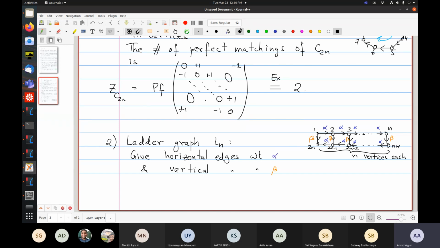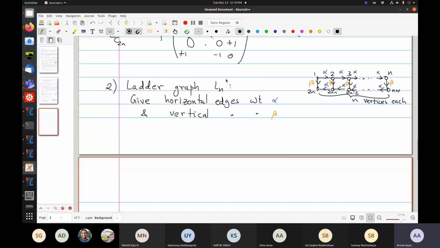Okay. Now, how do you calculate? So let's try and calculate the partition function. How do we do it? One can construct the matrix and all that, but this is simple enough that one can do it by brute force.